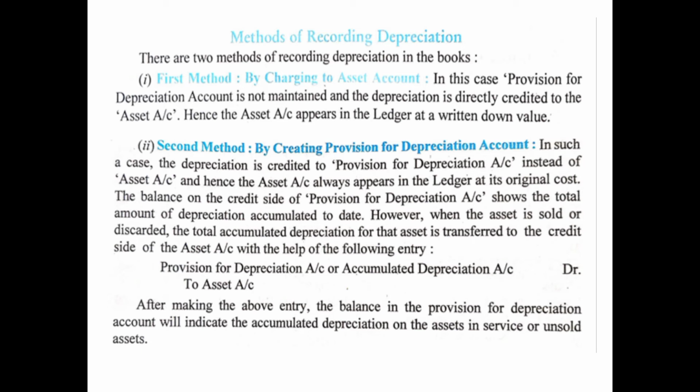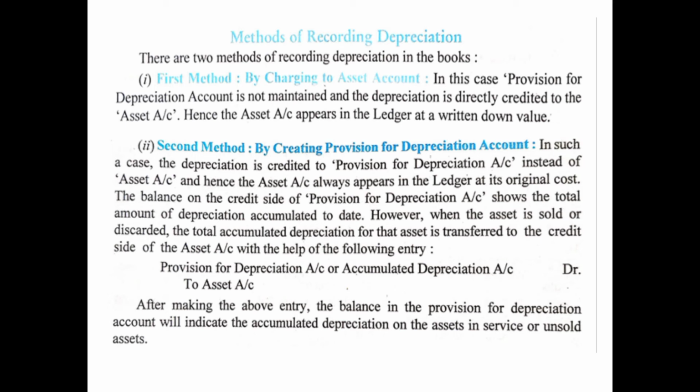And whenever any asset is disposed of or sold off, the amount of depreciation on such asset till the date of sale or disposal is transferred from the accumulated depreciation account, or we can say provision for depreciation account, to the asset account by passing the entry: provision for depreciation account debited, or accumulated depreciation account debited, because provision carries a credit balance, and when we are closing it, it will be credited to the asset account because the asset is going out as we are selling it.